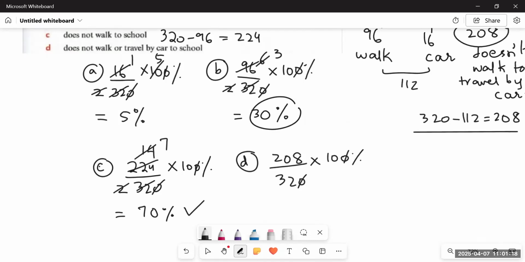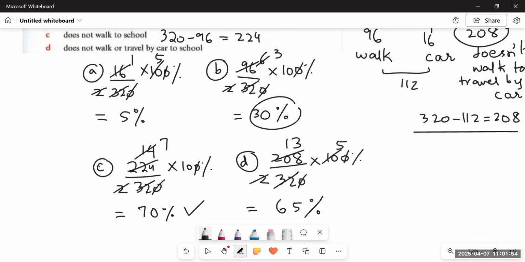And then comes the last category, that is the students who do not walk to school or travel to school by car, would be 208 upon 320. So 16 ones are 16, 4 is remaining, and then 48, 16 threes are 48, 16 twos are 32, 2 ones are 2, 2 fives are 10. So 13 fives are 65. It means 65% of students do not walk to school or travel to school by car.